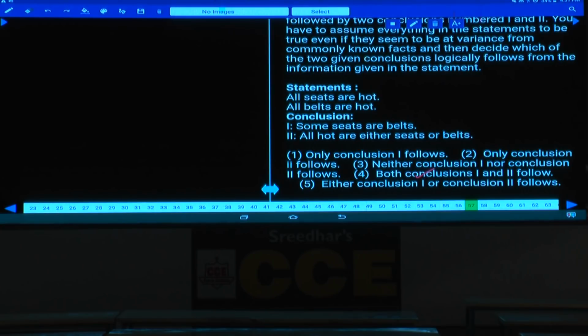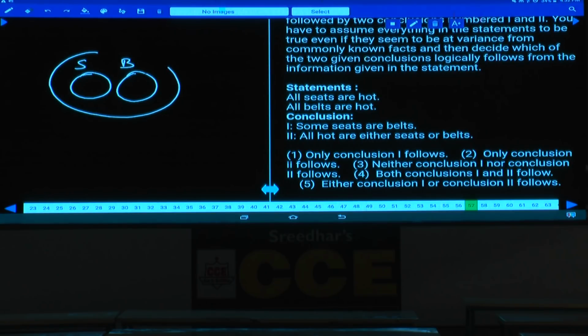Then question number 57. All seats are hot. All these seats are what? All seats are hot. Next one. All belts are hot. All seats as well as belts are hot. Now these are seats which are hot and these are belts which are hot. Both these two are what? Both these two are hot. All seats are hot. All belts are hot. Then some seats are belts. Some seats are belts, true or false?